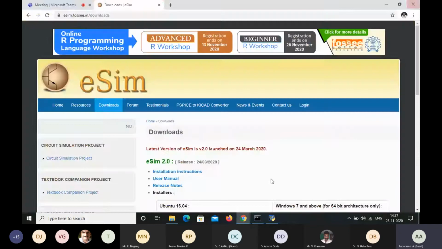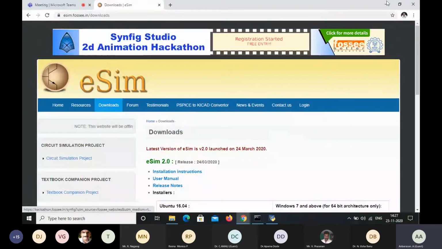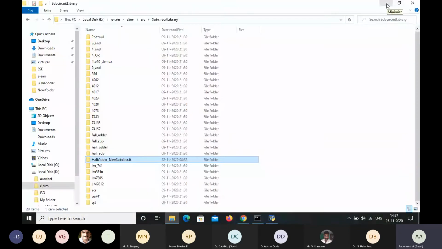So this eSim can be downloaded from here. I have already downloaded and installed this eSim.